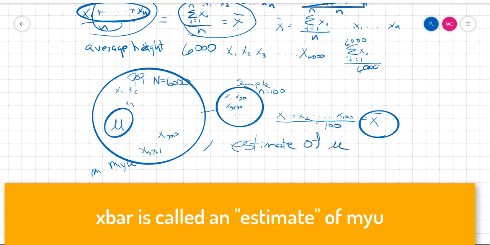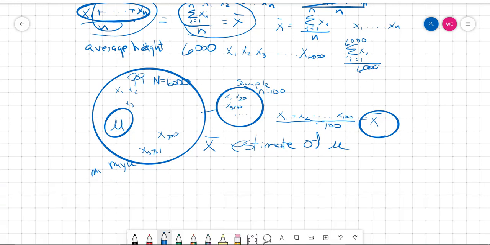So x bar is called an estimate of mu. Obviously it's unlikely that it's going to be equal to mu. It only estimates mu. And if we took a different sample, we would get a different x bar. That would still be another estimate of mu, but they're not necessarily going to be the same, and not necessarily going to be the exact value of mu.